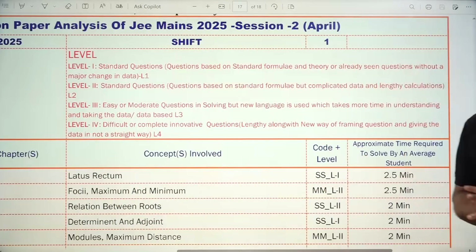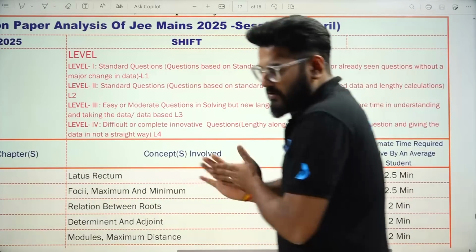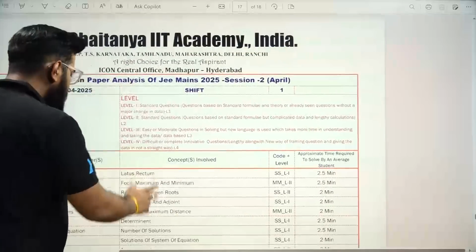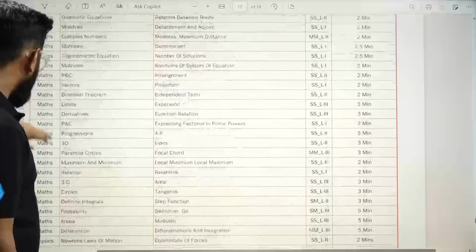So mostly you will see level 4 questions in maths, because obviously maths in every shift has been on a tougher note. But we are going to discuss the physics section over here. So let's bring it down to the physics section.